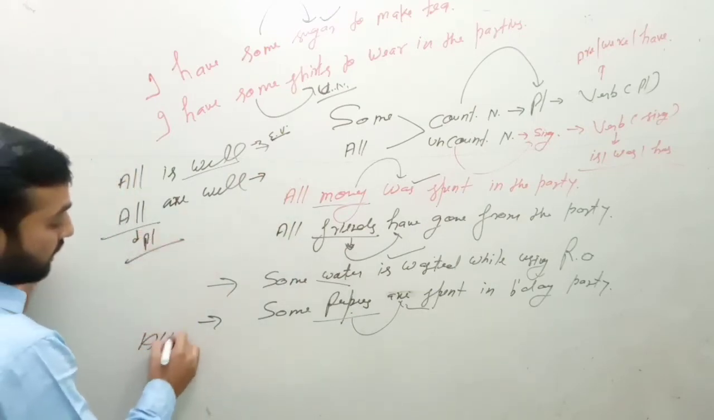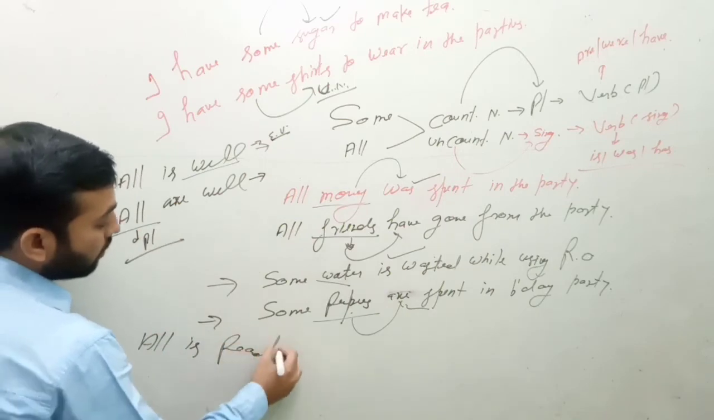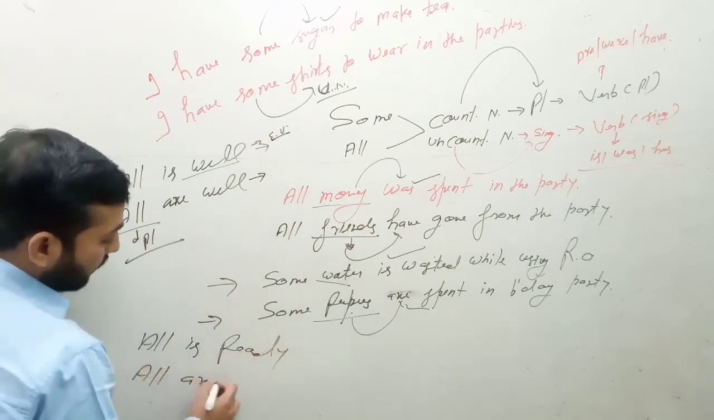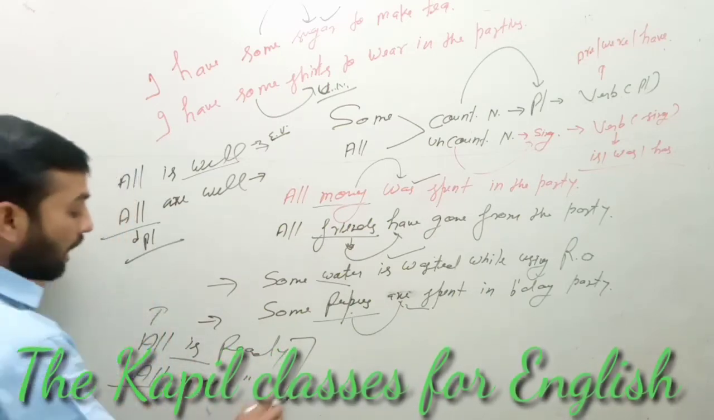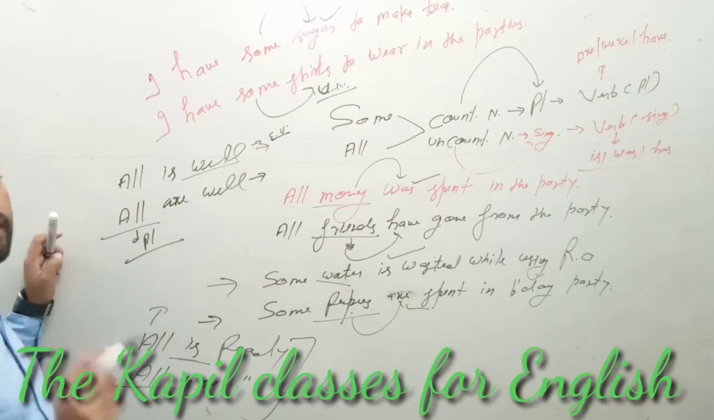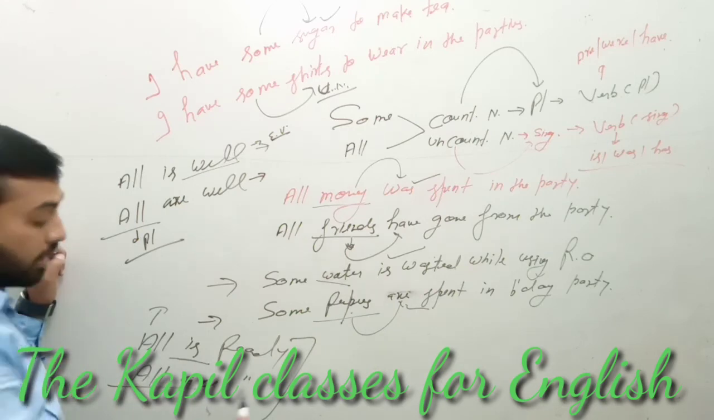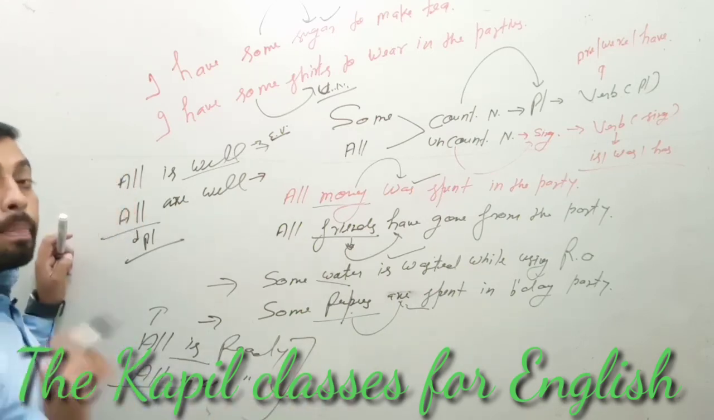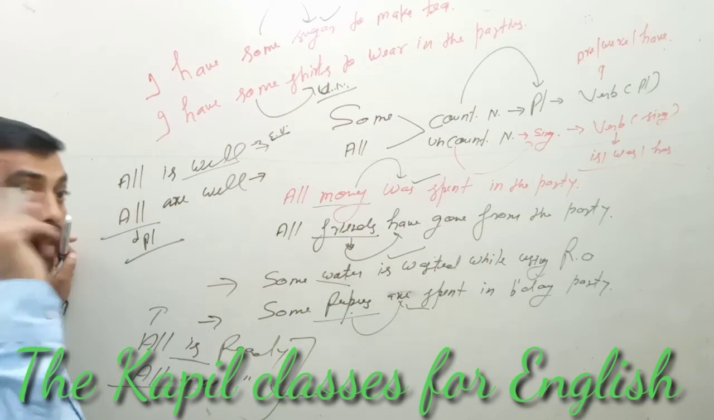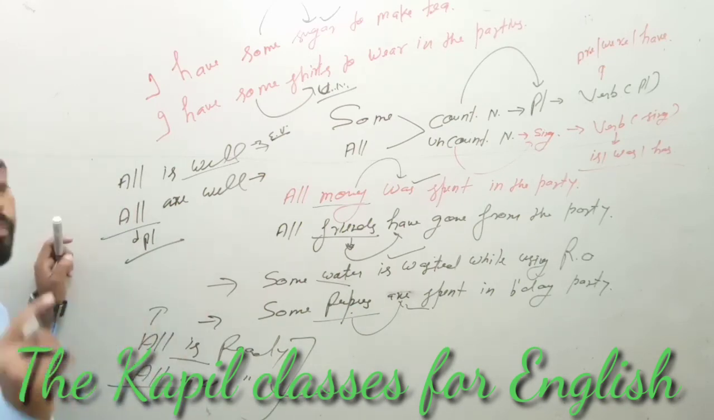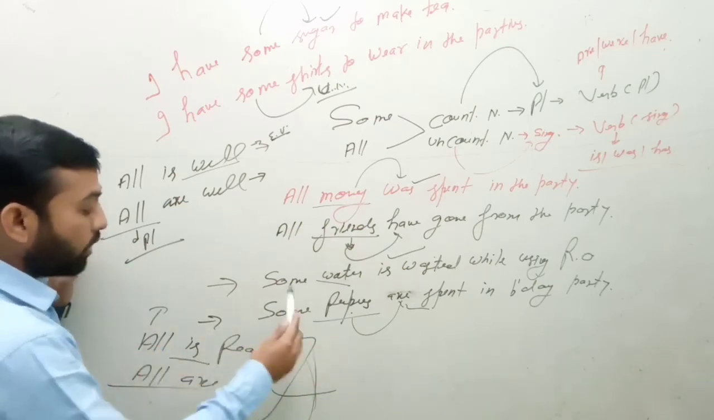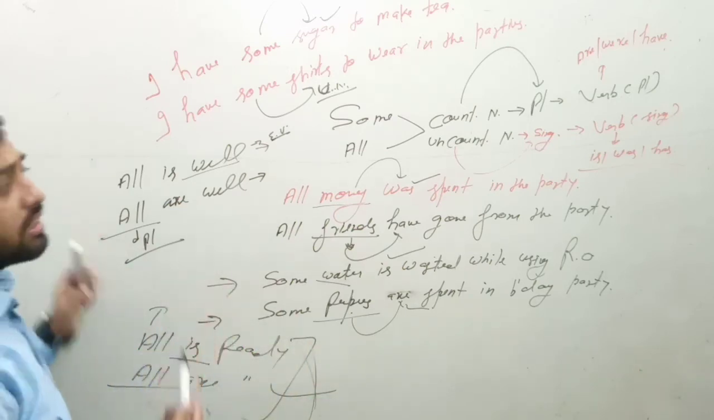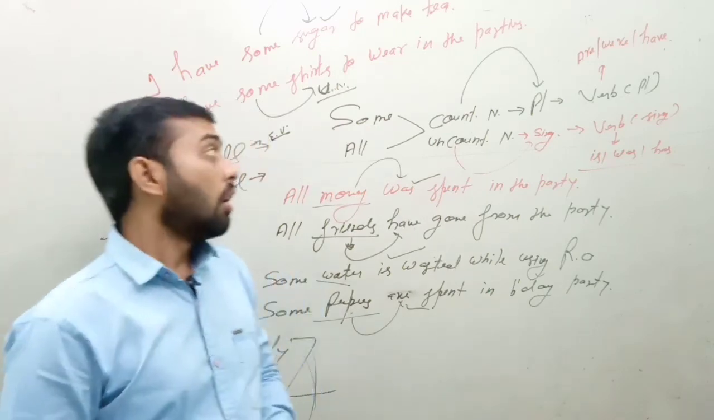You can say all is ready and all are ready. All is ready gives the sense of everything, and all are ready gives the plural sense. For example, you are in a class and 5 students are sitting. I came in the class and I can say all are ready to study. Yes sir, we all are ready to study. And if I say all is ready, it means light is ready, fan is ready, bench is ready, everything is ready to use. So you can use both all is ready and all are ready. These are some basic rules to use some and all.